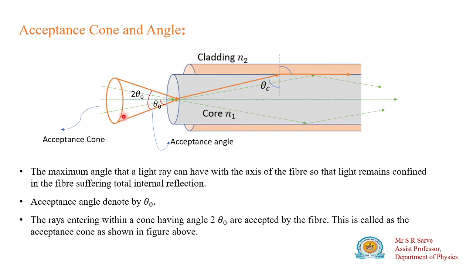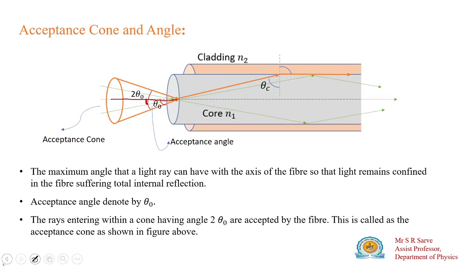whatever ray comes from here, the angle it forms with the axis is less than theta naught. If the ray goes straight, then this angle is 0.